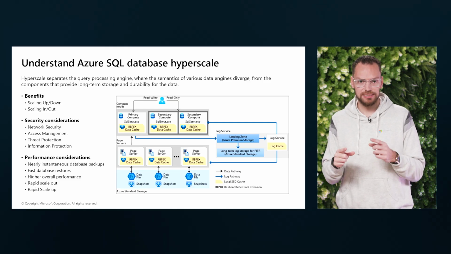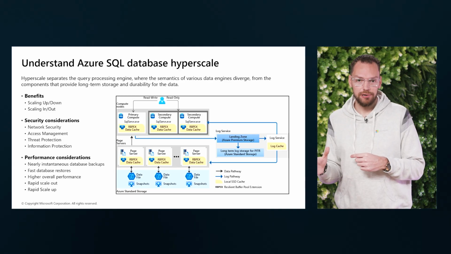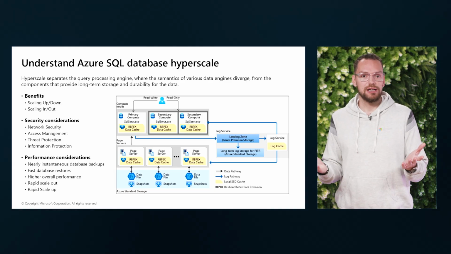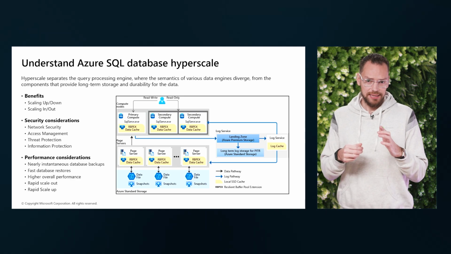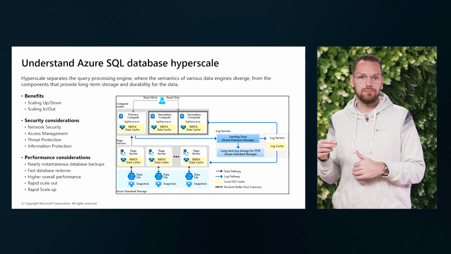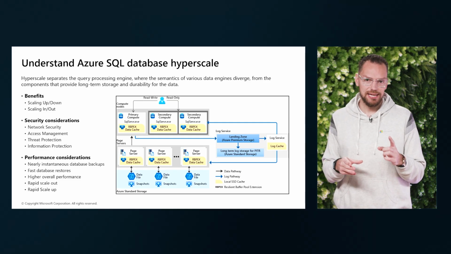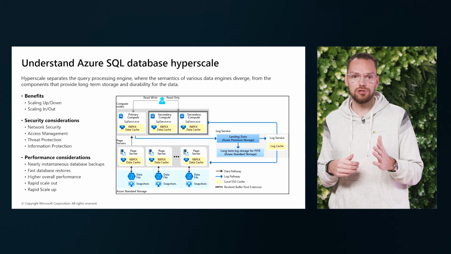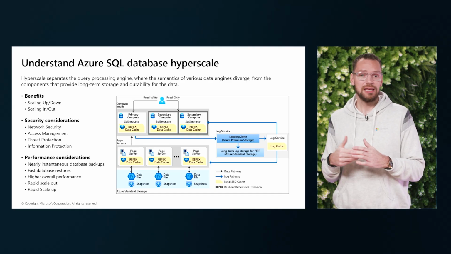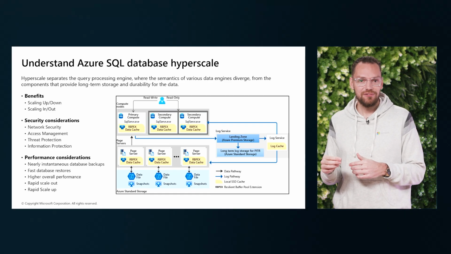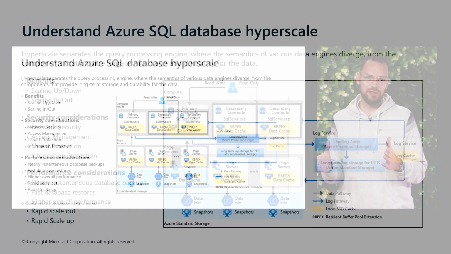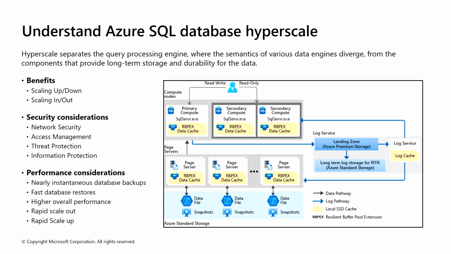And the last layer is the stateful data storage layer. This layer contains the database files, the MDF file and the NDF file. They are stored in Azure Storage and they are updated by page servers. It leverages the data availability and redundancy features of Azure Storage, ensuring that every page in a data file is preserved even if processes in other layers of the Hyperscale architecture crash or if compute nodes fail. This option allows you to deploy a database up to 100 terabytes with scalability, performance, and more in a couple of clicks.